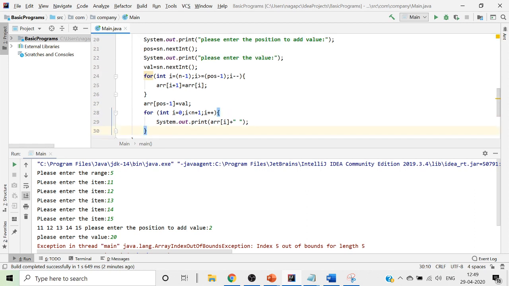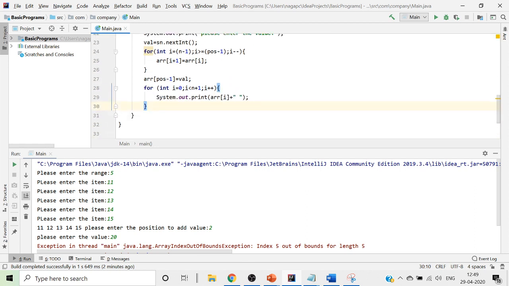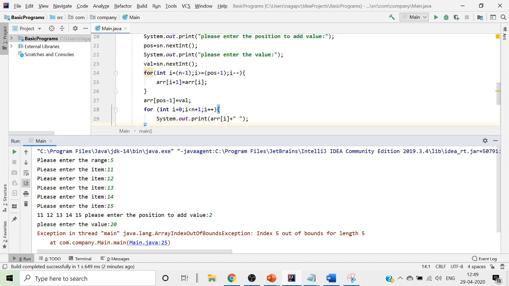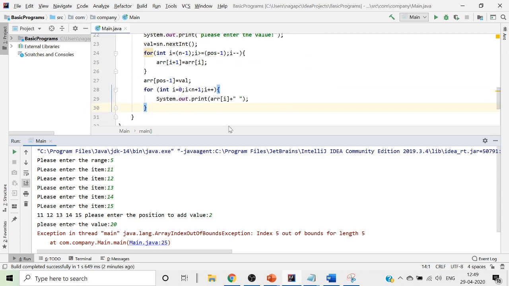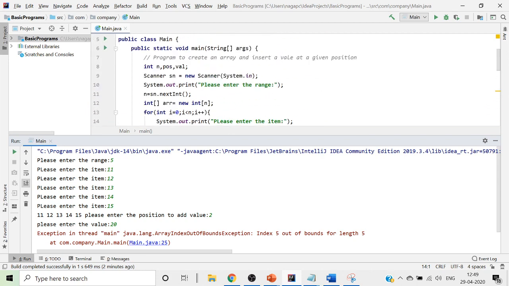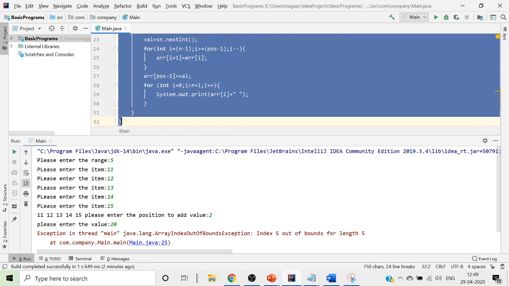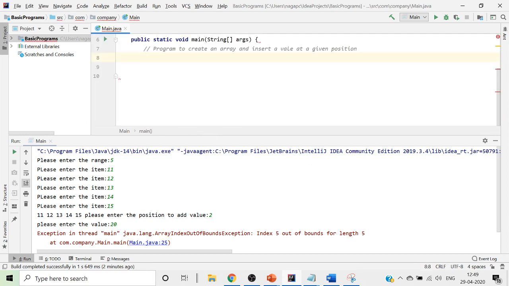But ideally, this is how you will have to write it. It is only the array index out of bound, which means the value is not being accepted. So there is a variable mistake which happened. I will come back to you on this. All right, let me copy this. I'll update and send this to you. Don't worry. Let's do the second one also because we don't have time. I'm moving on because we have only 10 minutes.